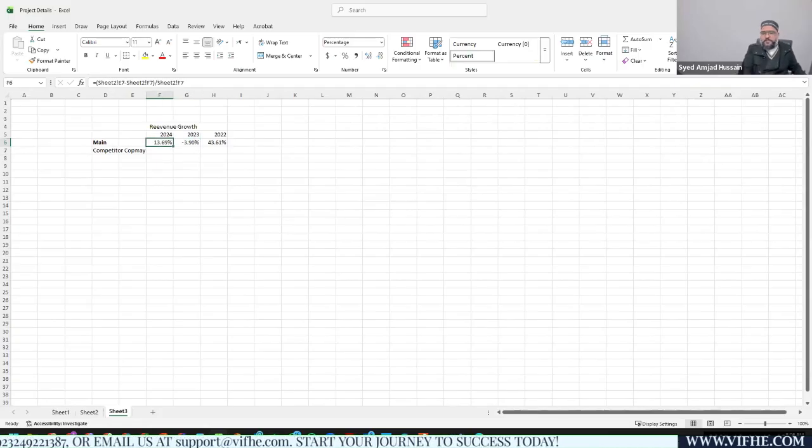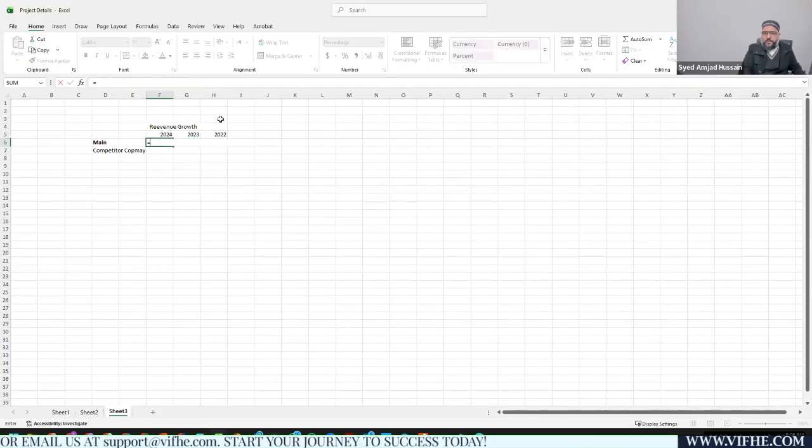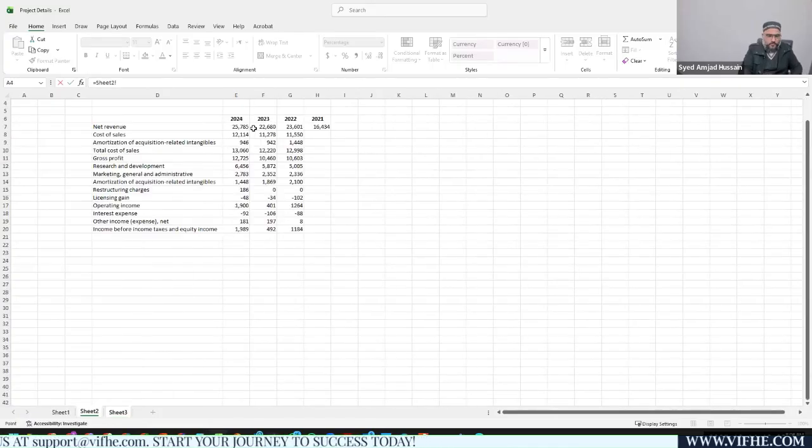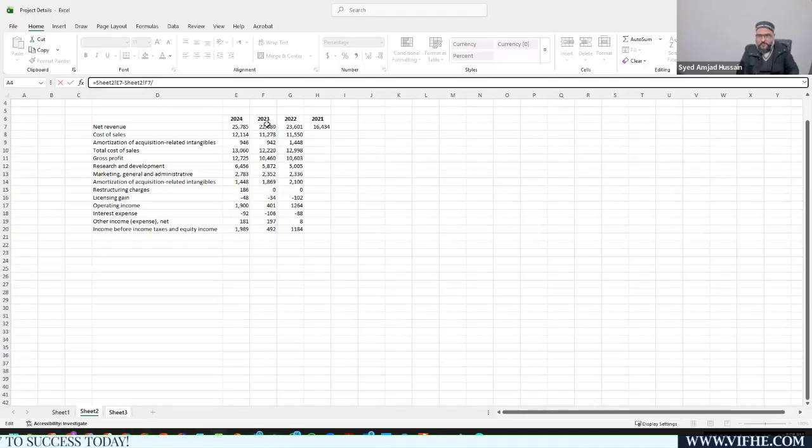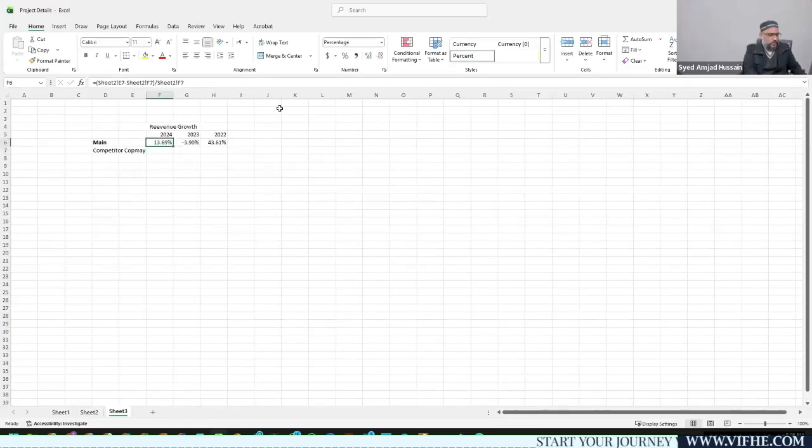How can you calculate this? Let me give you an idea. Just hit the equal button, move to this sheet, this value minus this value. You can see the formula is referring to sheet number 2. Then divide by the previous year data, and close the parentheses. Now you can copy it and paste for these 2 years.